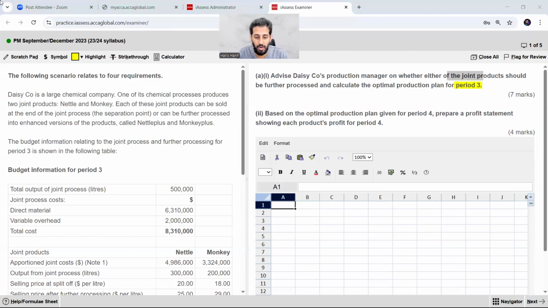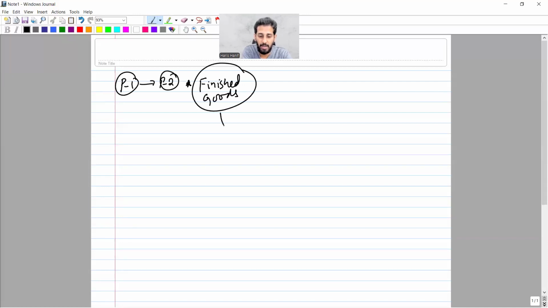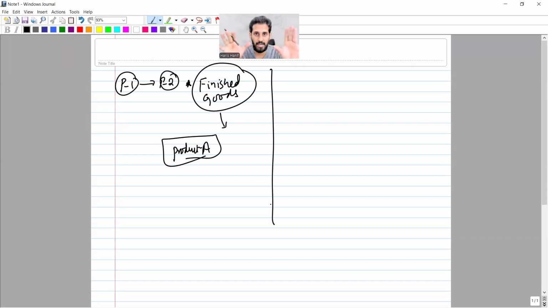If I can give you a very quick and short recap, see that it is process number 1, process number 2, and here you get finished output, finished goods. Let us say, for example, the name of the product is product A, and this is the split off point. This production has been done and the finished goods have been received.